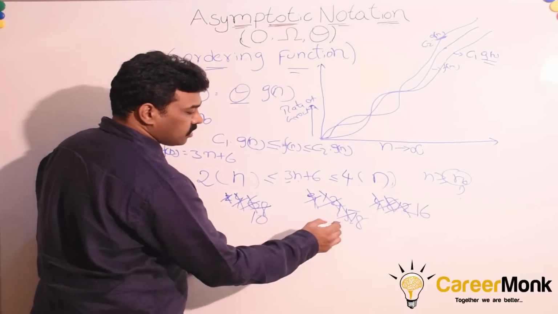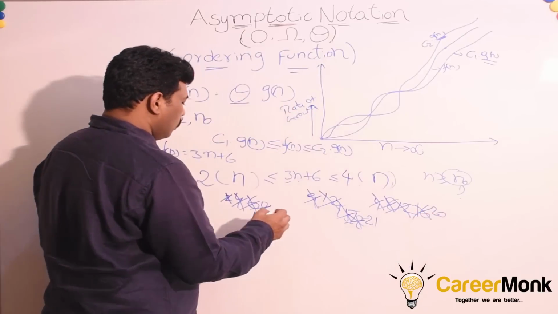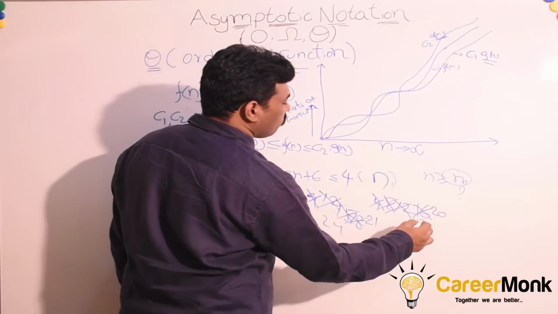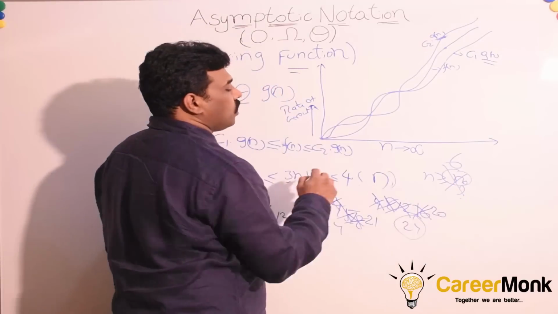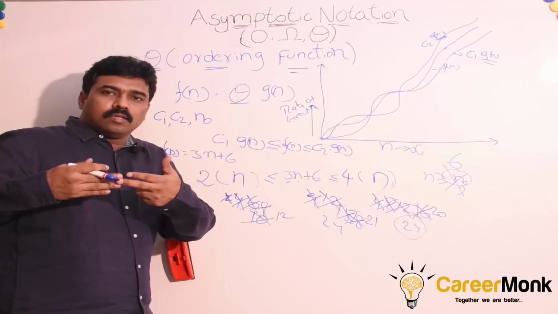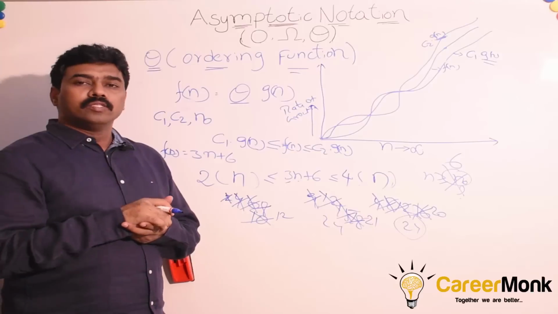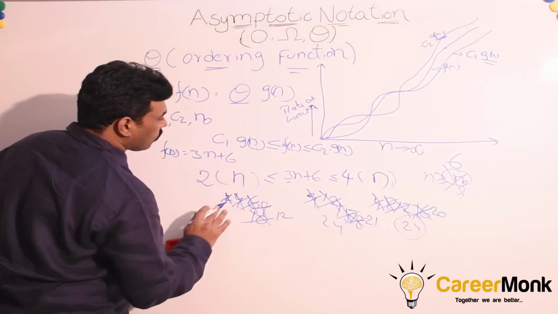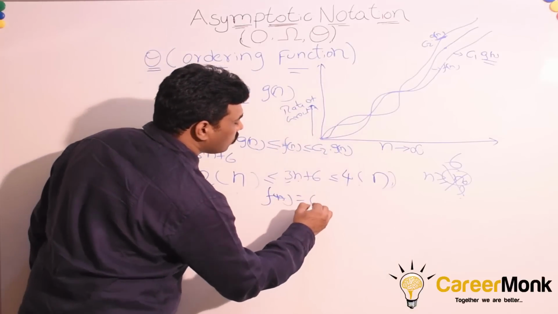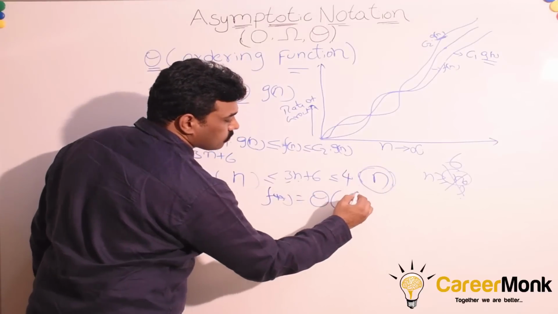Here it becomes 10 in the next iteration, it will be 21, it will be 20. As we have already seen a similar approach, 12, 24, 24. So for all n greater than or equal to 6, we are able to satisfy this expression for all values. After n greater than or equal to 6, we are able to satisfy this condition for every value of n. Because of that, we can say f of n is equal to theta of g of n. Here g of n is nothing but n.